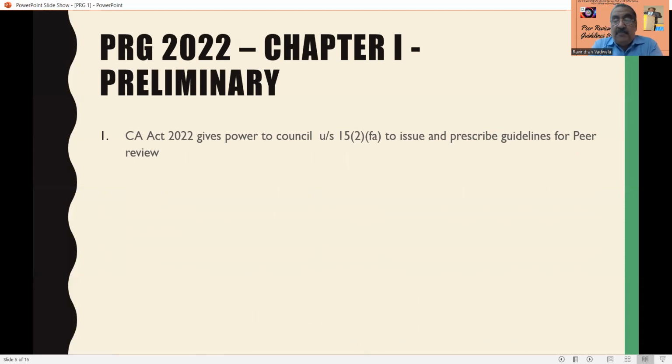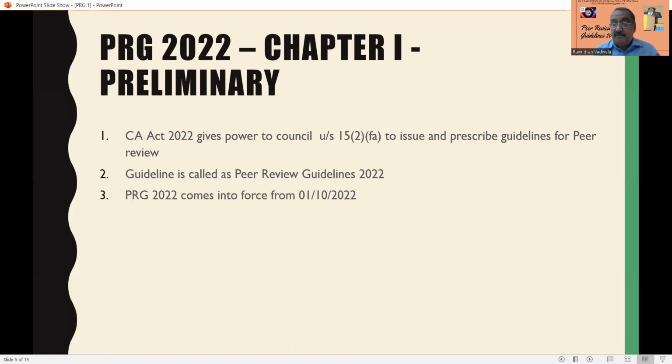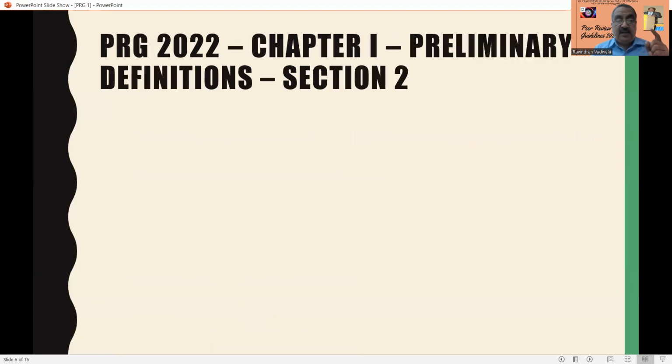Council means ICAI. The council under section 15 subsection 2 clause FA is to issue and prescribe guidelines for peer review. The guidelines are hereafter called Peer Review Guidelines 2022, and they come into effect from 1/10/2022. So you have to remember that all our peer reviews hereafter have to be conducted only as per the Peer Review Guidelines 2022, and that too with effect from 1/10/2022.